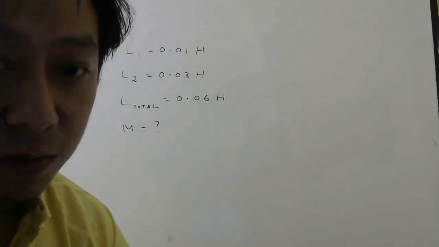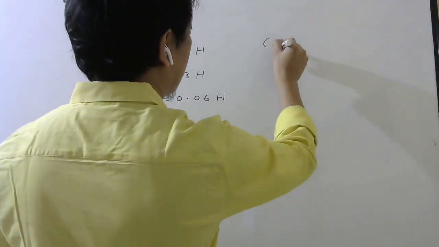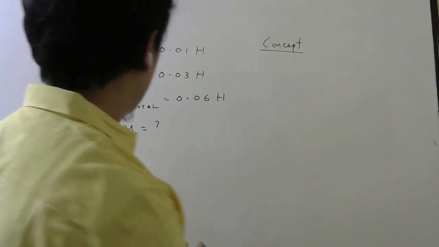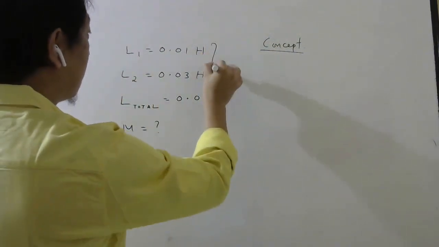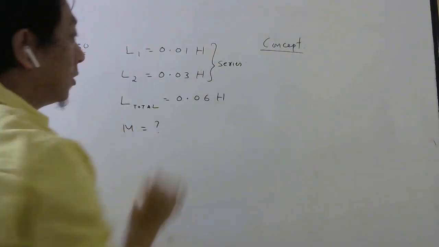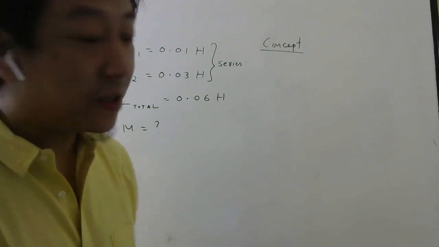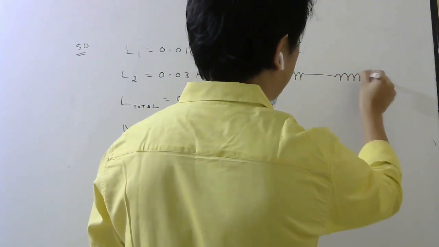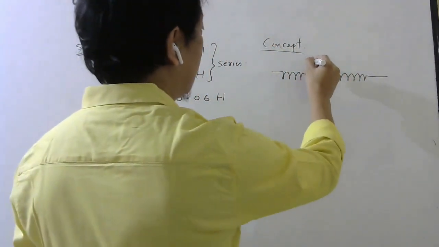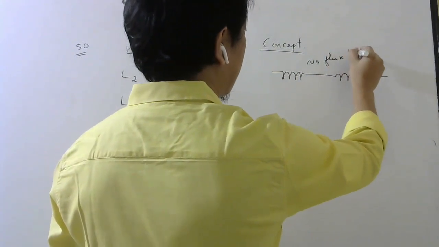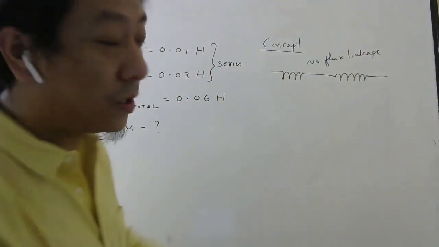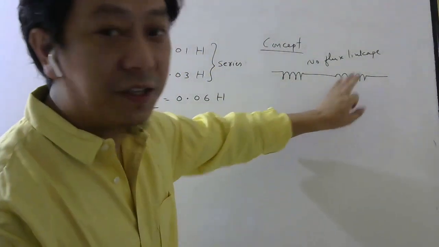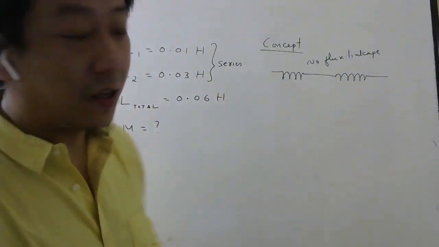So for this kind of problem, students, we need to remember some concept. Not just remember, we need to memorize. But this is not in the board syllabus. Now, they are kept in series, remember. So inductors in series we don't have in the syllabus, but still formulas we need to know. If you have two inductors like this, and let us say there is no flux linkage, meaning these two are quite far, you assume, so that whatever magnetic field is produced here is not linked here.